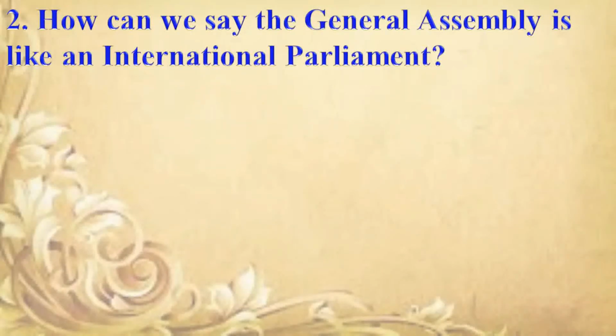How can we say the General Assembly is like an international parliament?